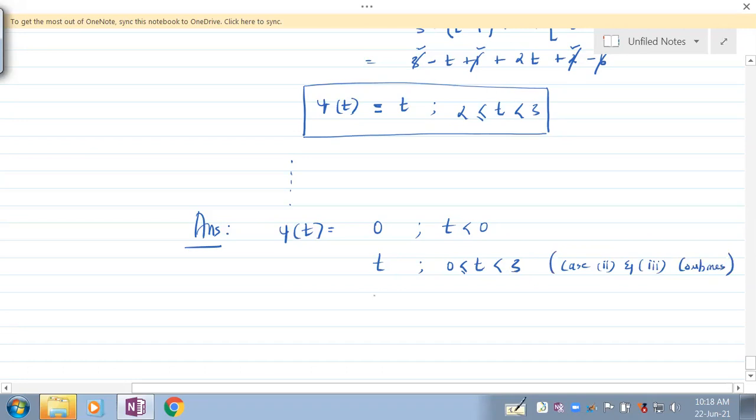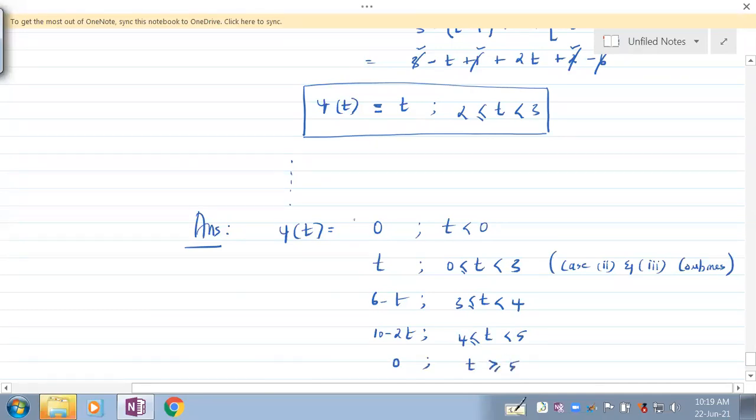Then it is 6 minus t for t greater than or equal to 3 and less than 4. Then it is 10 minus 2t for t greater than or equal to 4 and less than 5, and it is 0 for t greater than or equal to 5.